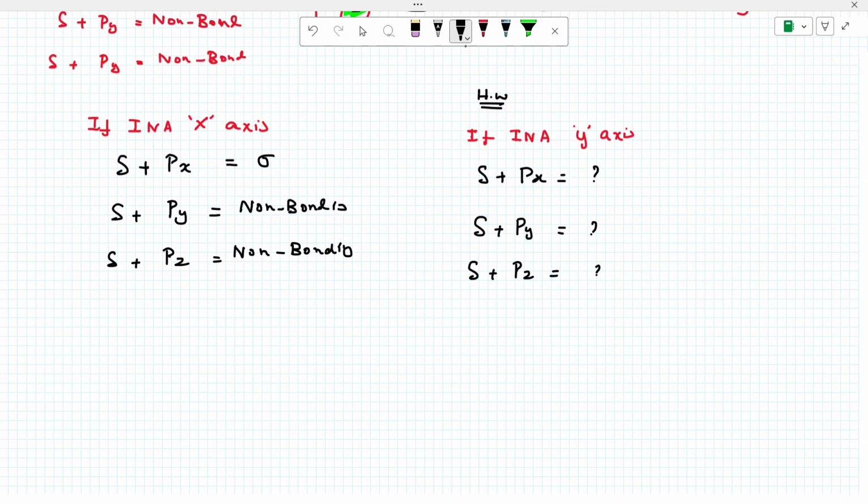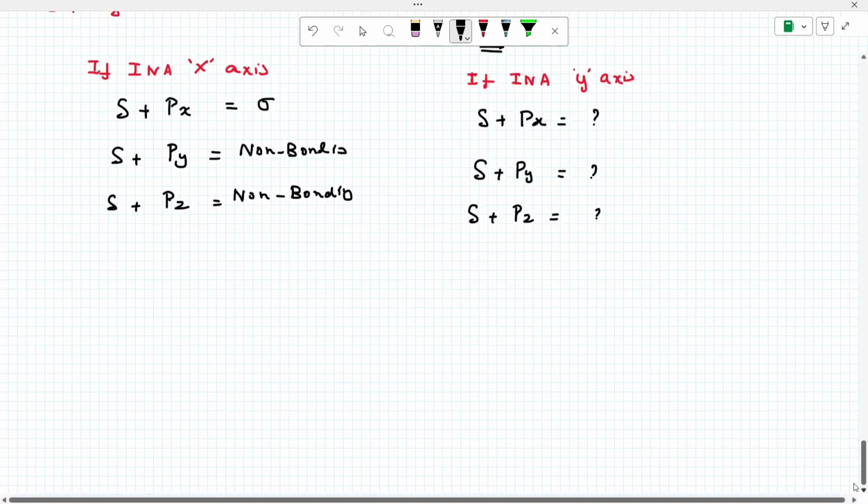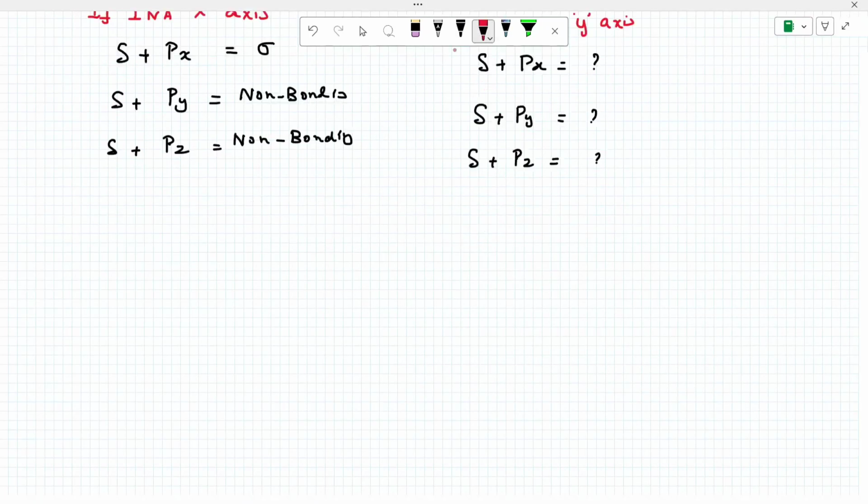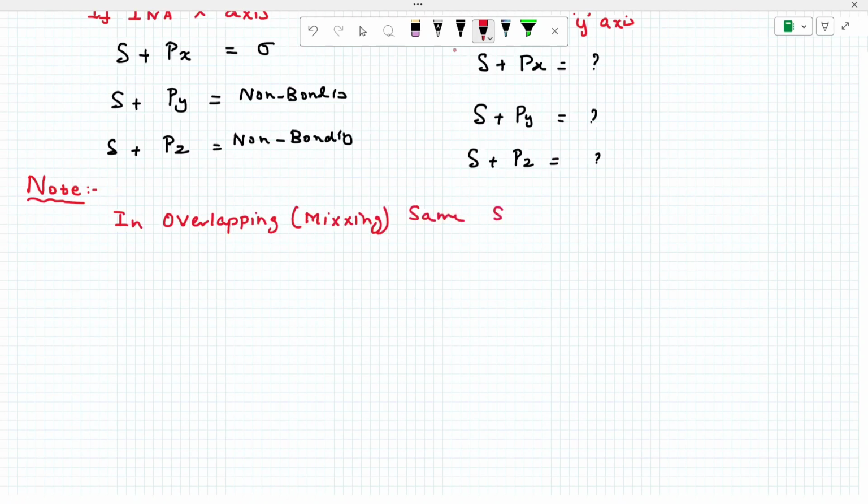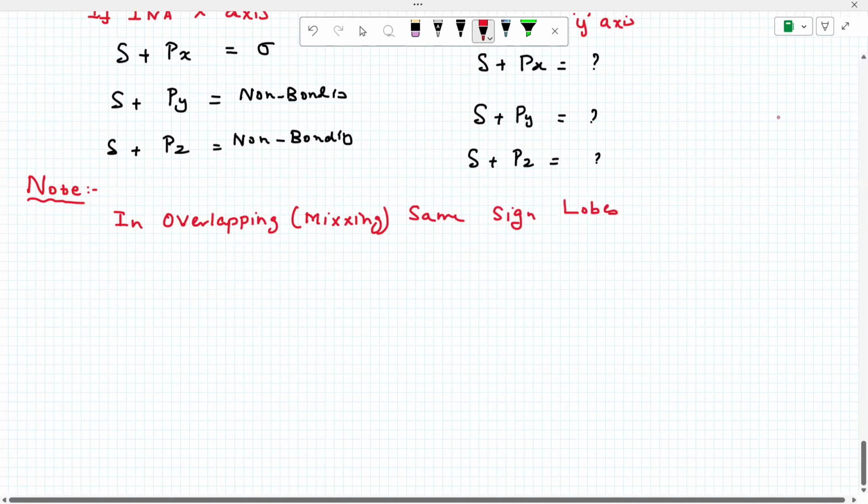Let me tell you some points, note them. Whenever I give a note, it is important, so note it. Listen, overlapping is nothing but mixing of orbitals. The same sign lobes must be mixed.